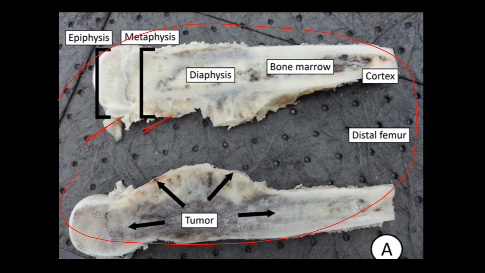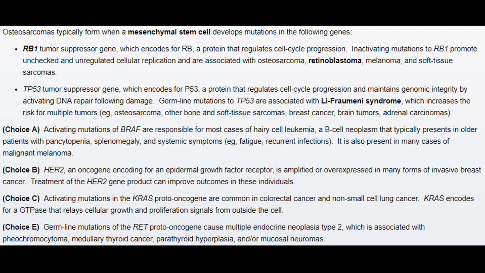Then metaphysis, which is between the epiphysis and diaphysis. Diaphysis is this long part of the bone. Then bone marrow is in the center of the diaphysis, and the cortex is on the periphery of the diaphysis. And this is the distal femur. And the tumor we can see over here is expanding, and therefore it is known as an expansile tumor.